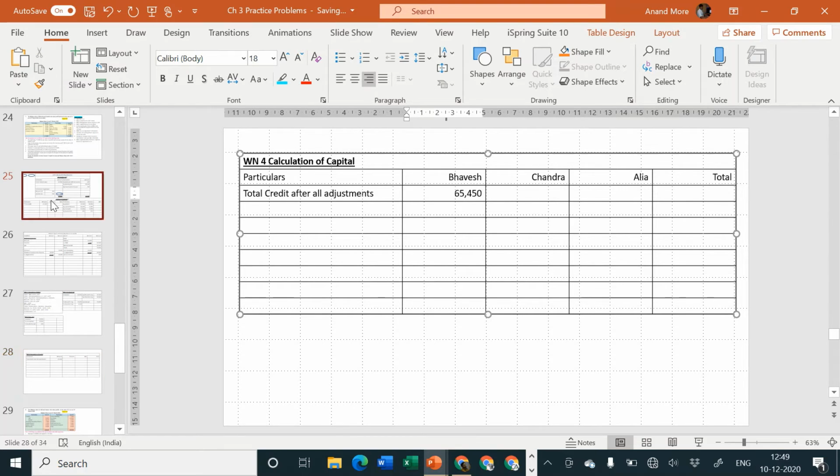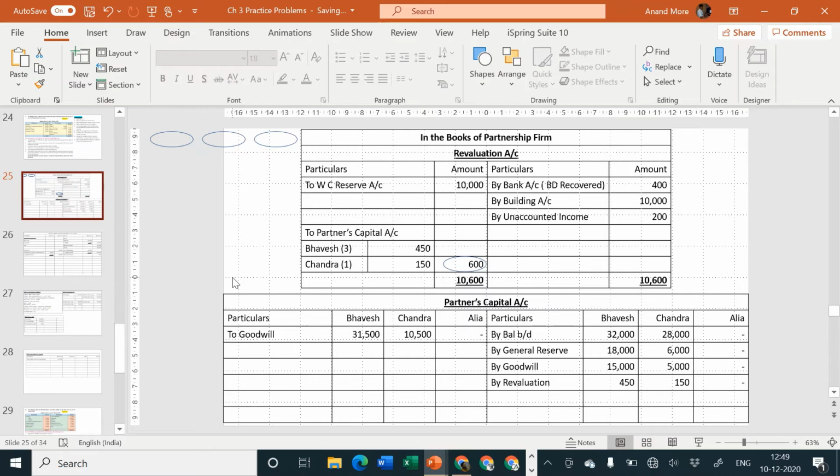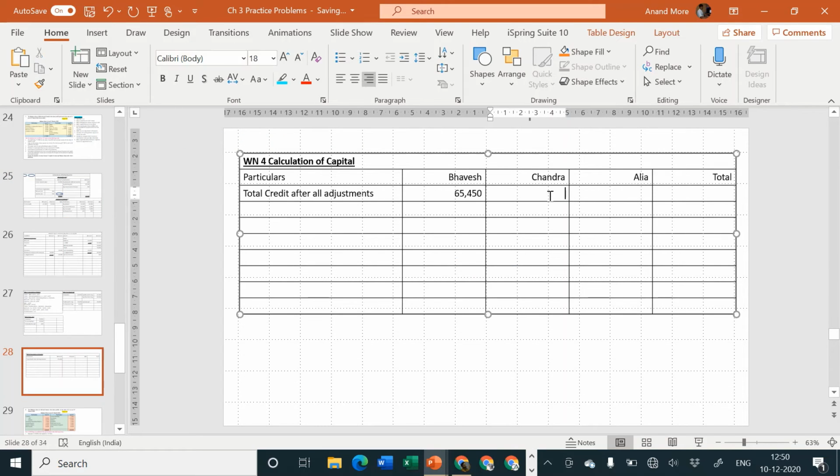Next one. Look at Chandra. Chandra's total credit after all adjustments is 28,000 plus 6,000 plus 5,000 plus 150. That goes to 39,150. So I'm writing here 39,150. What is the total credit of Alia?